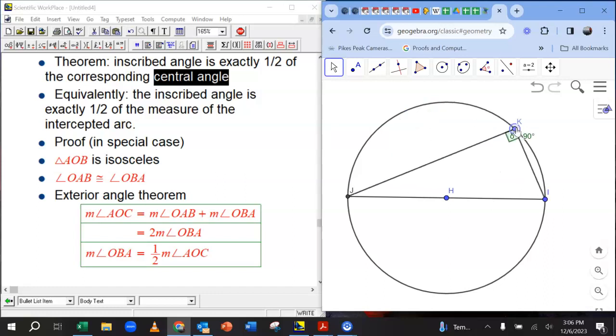And this is a very common special case. Probably the most important special case to know of the inscribed angle theorem is that if you make any diameter of a circle, and then you take any other point on the circle and make this inscribed triangle, one of whose sides is perfectly a diameter of the circle, then this is always going to be a 90 degree angle.